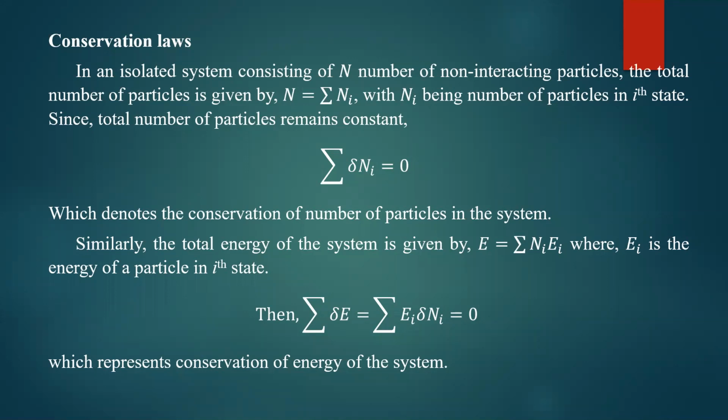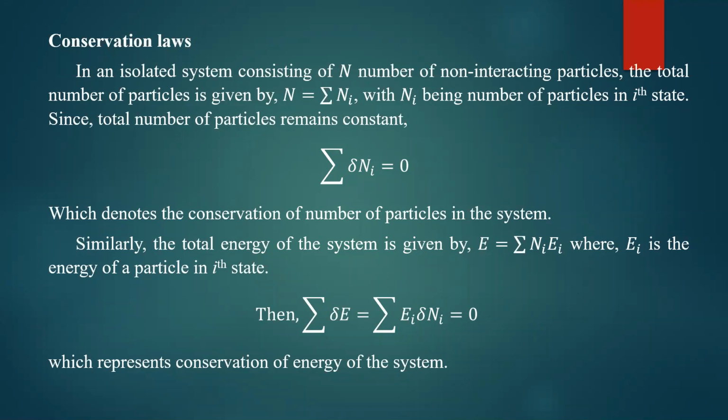If 1 particle goes from first state to the second state, what will happen? 1 particle is in the first state, 2 particles are in the second state. So now find the total energy. 1 particle is in the first state, that is half kT is the energy. In the second state, 2 into 3 by 2 kT, that will be 3 kT. So total energy of the system is 3 kT plus half kT. That is definitely equal to 5 by 2 kT again. And that's how the total energy of the system remains constant.